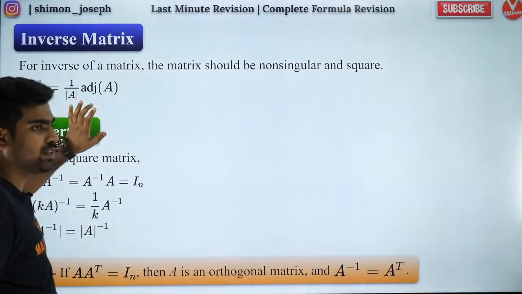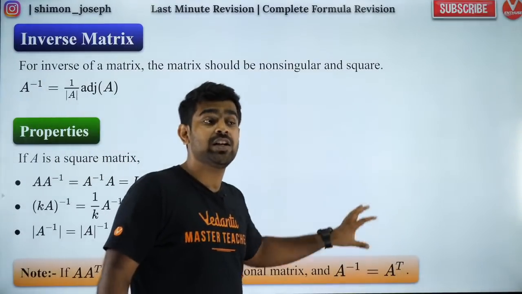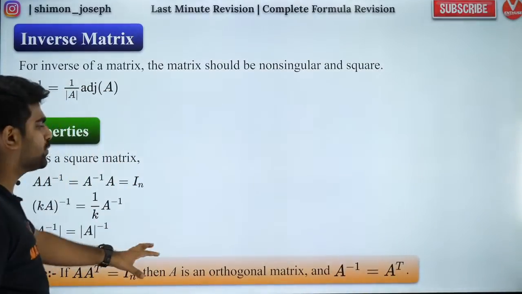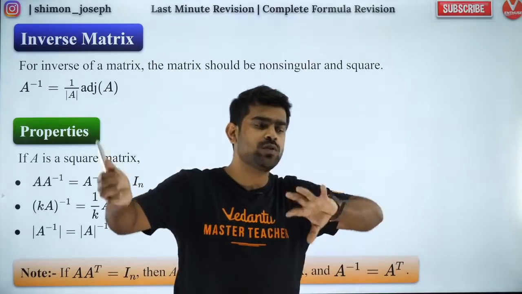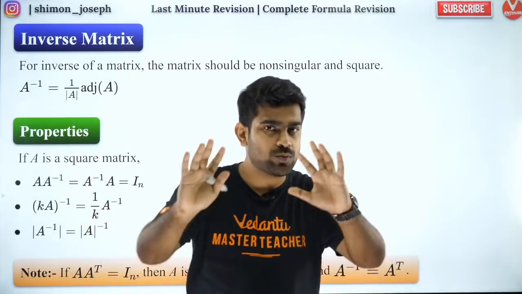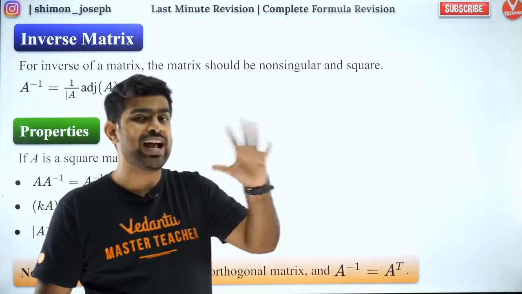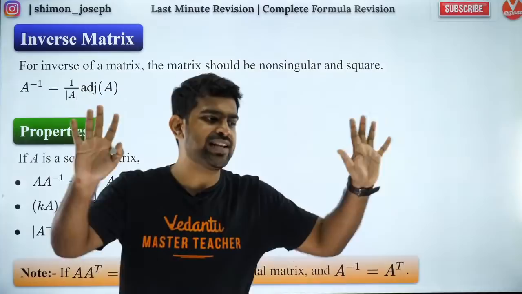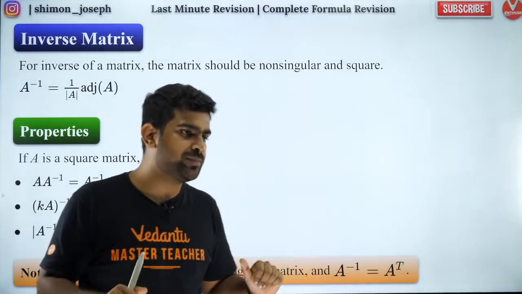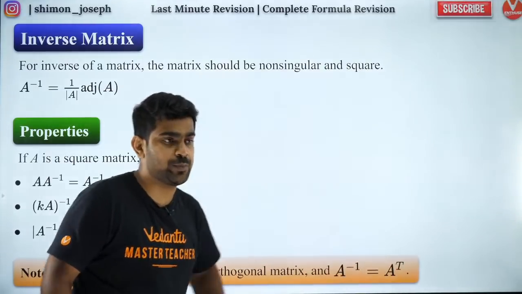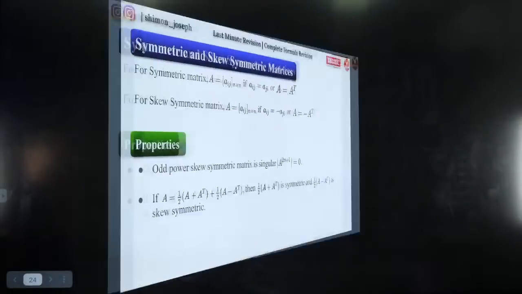Shall I move forward? So when you have an orthogonal matrix, the inverse is nothing but A transpose. I hope everybody knows what transpose is, right? Transpose means the rows will become columns. That's it. Or the columns will become rows. That is what we call transpose. As simple as that. Are you all clear? Fantastic. So for an orthogonal matrix, A inverse is A transpose. Perfect. So let's move forward.